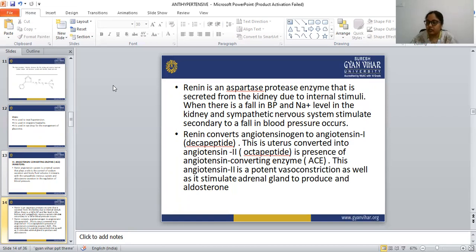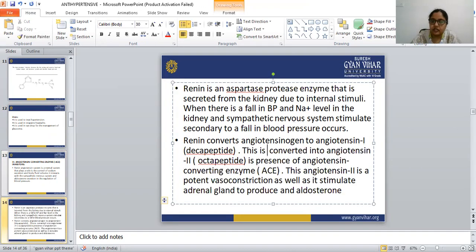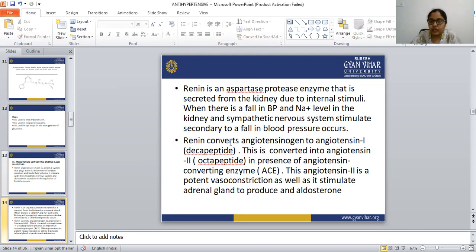This is in turn converted into angiotensin 2 in the presence of angiotensin converting enzyme, that is ACE.